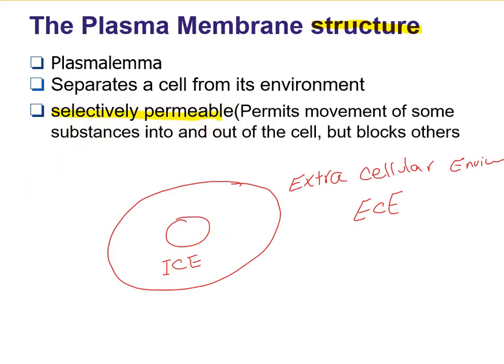So when we are going to talk about permeability, it means that substances can move in and out of the cell, but this movement is selective. It means that some substances like oxygen and carbon dioxide can easily pass through the plasma membrane, but some, based on their size and charge, cannot easily pass through. So the plasma membrane is controlling whatever goes inside and out of the cell.